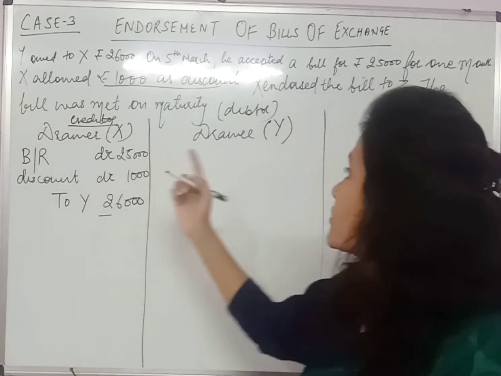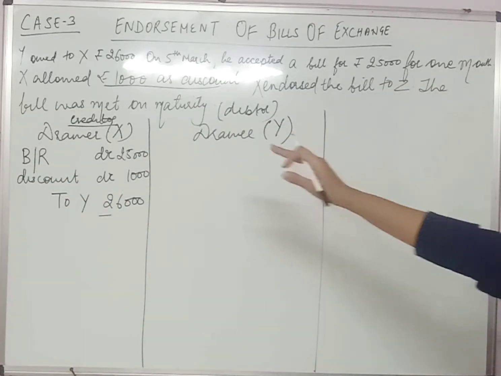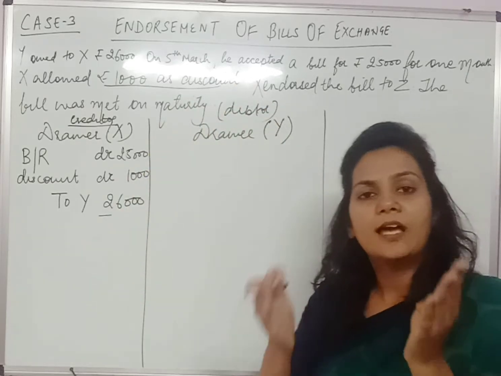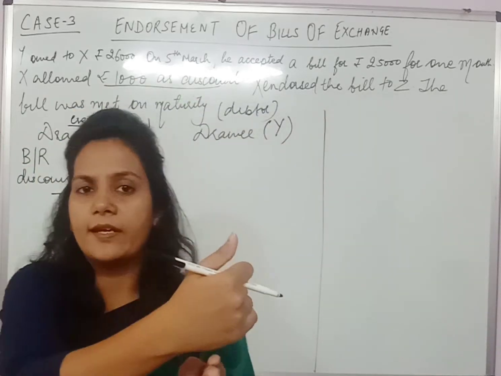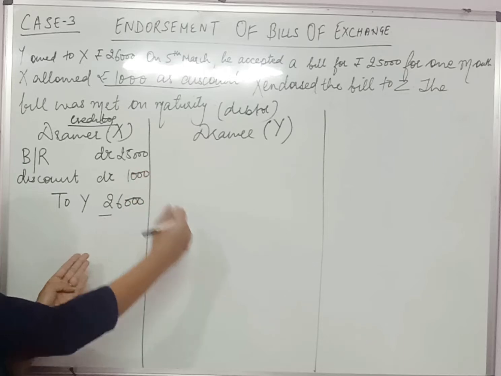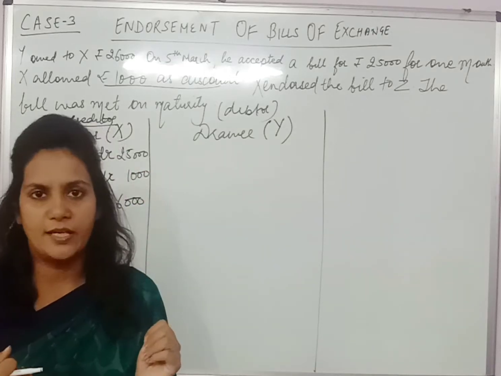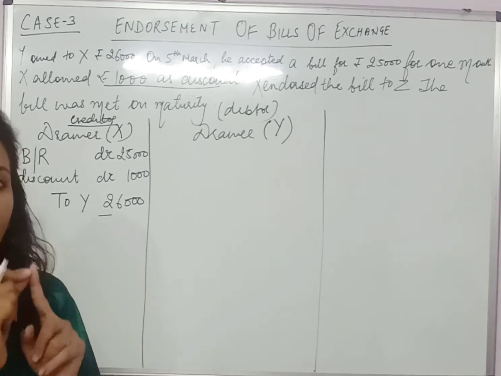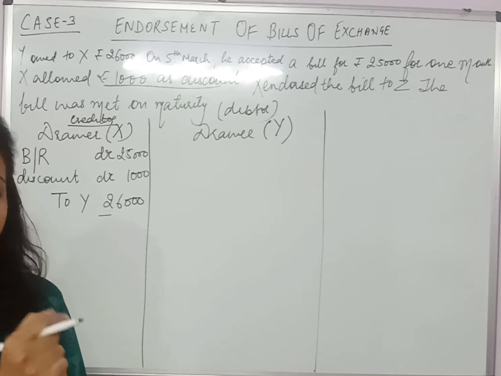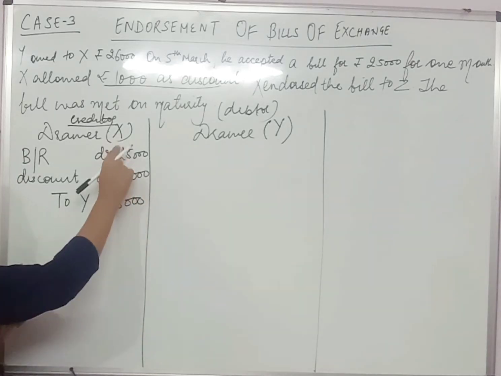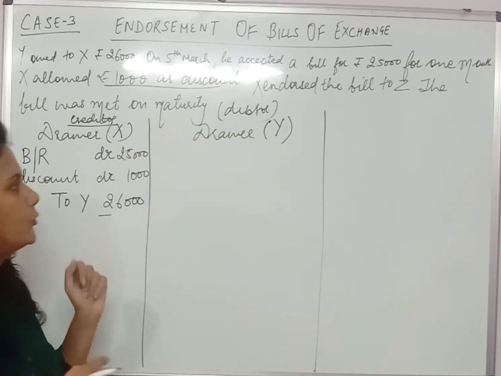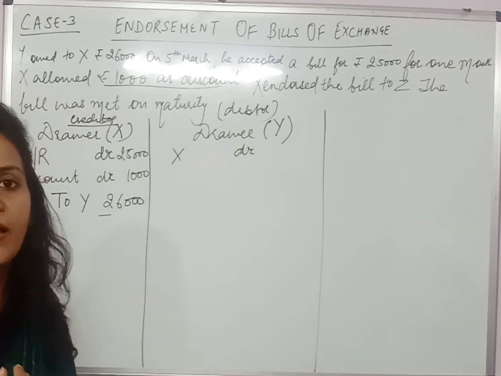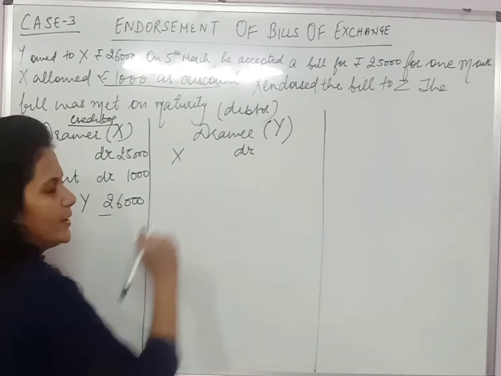Now if I talk about Y, then in this case X is the creditor of Y, right? X कौन है? उनके creditor हैं. तो it means कि अब अगर वो creditor हैं और creditor उन्हें bill दे रहे हैं, it means अब X Y के creditor नहीं रहेंगे, X Y के bills payable बन जाएंगे. यानी कि क्रेडिटर्स के लिस्ट में से तो X का नाम Y को रिमूव करना पड़ेगा. All the creditors are liabilities, so they have a credit balance. Now if I want to remove the name of X from the list of creditors, तो Y को क्या करना पड़ेगा, Y को X को डेबिट करना पड़ेगा, because if I want to decrease a credit balance I have to debit it, so X will be debited.